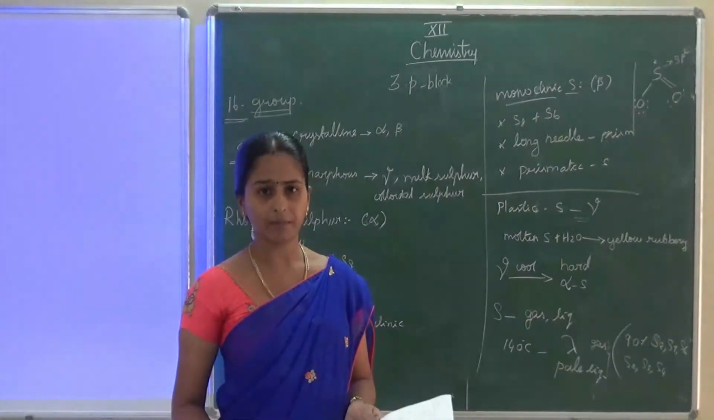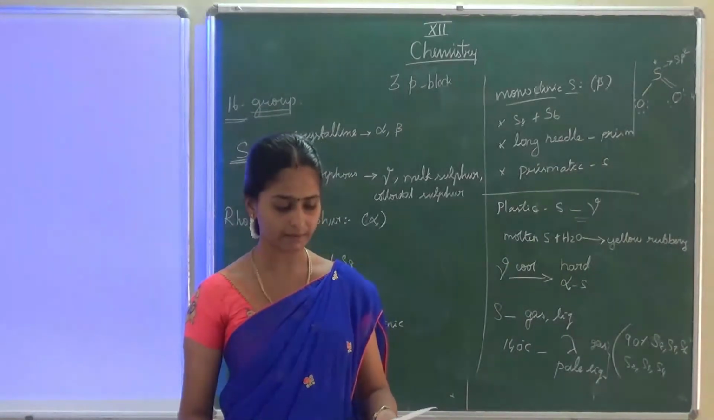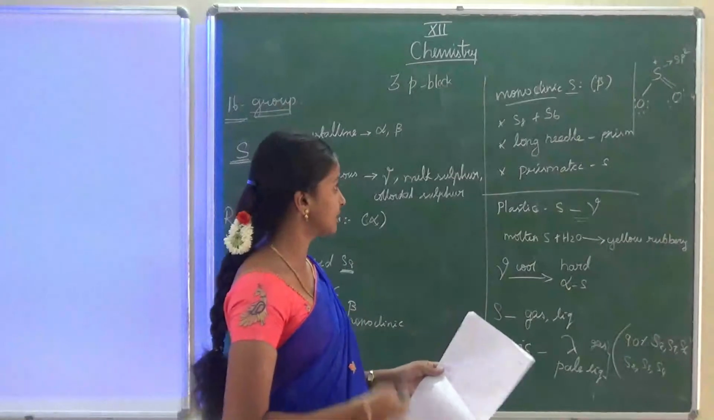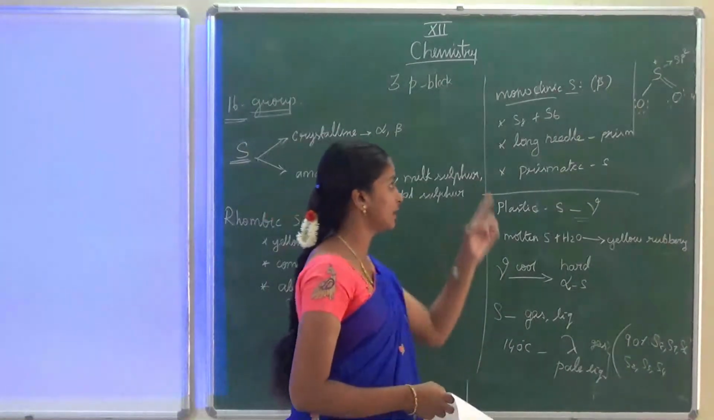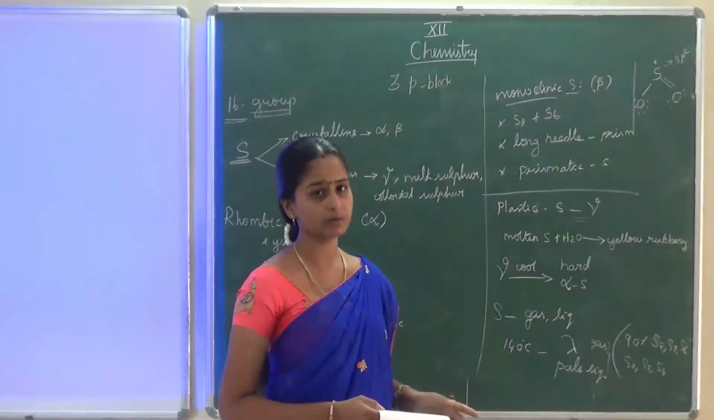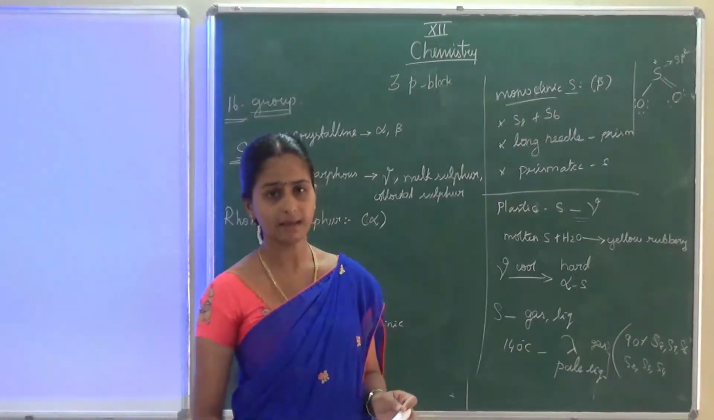SO2 is used for bleaching purposes, and there are some chemical properties of sulfur dioxide as well, along with physical properties. In the next class we will see how sulfur dioxide can be prepared, its physical properties, chemical properties, and uses. All those things we will discuss in the next class.